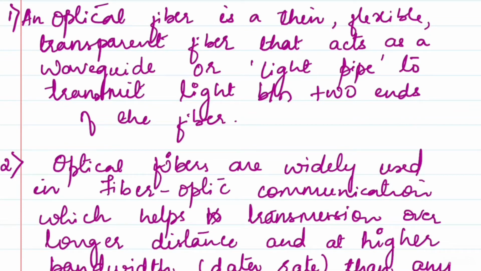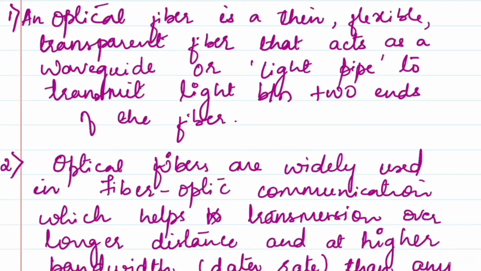First thing is the introduction. What is optical fiber? It is a thin, flexible, transparent fiber that acts as a medium, a waveguide, or a light pipe, which is used to transmit the information from one end to another end, that is, between a transmitter and a receiver. You know that any communication has three important components: transmitter, medium, and receiver, right? So here optical fiber is going to act as a medium.